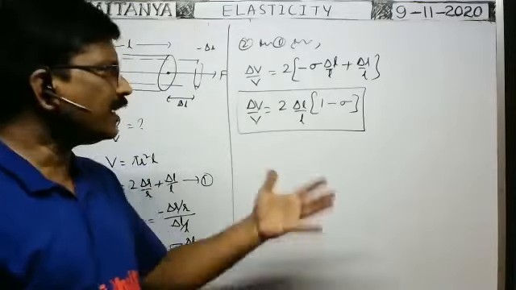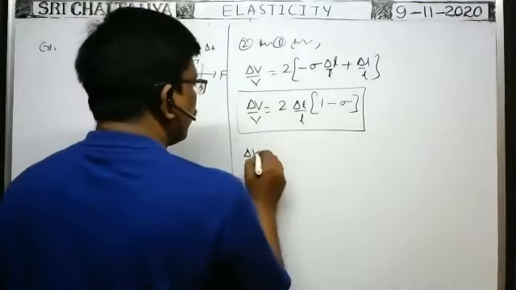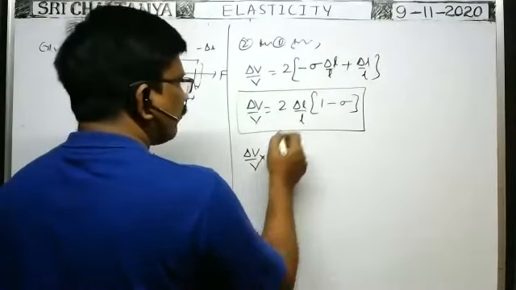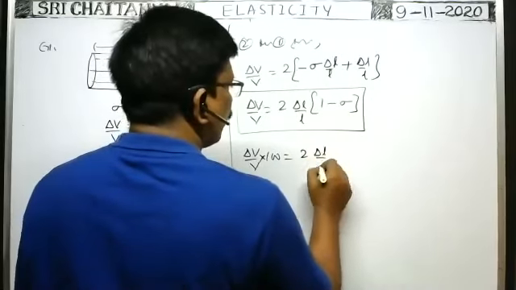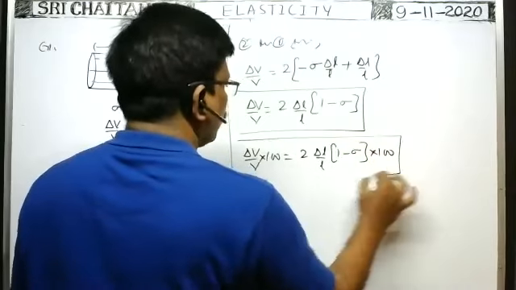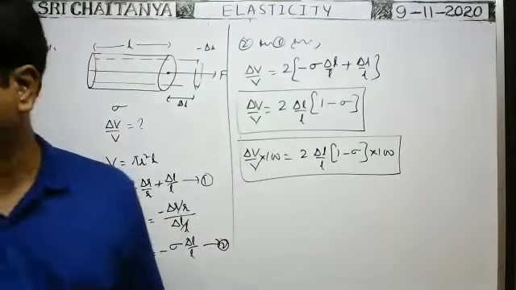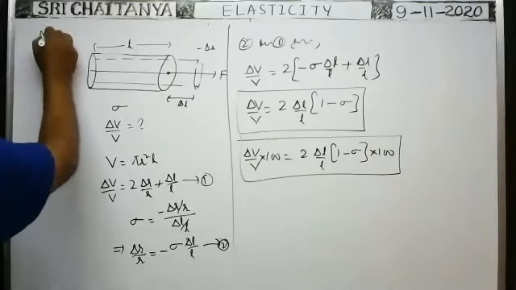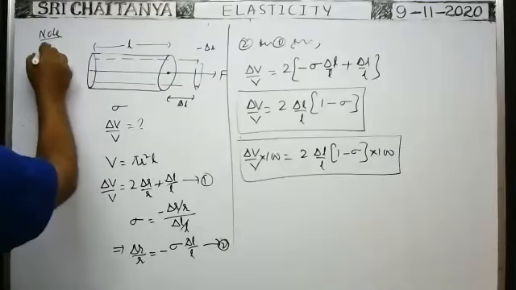That is important. Percentage means into 100. If they ask for percentage change in volume, delta V by V into 100, delta V by V means this one: 2 into delta L by L into 1 minus sigma, into 100 you write. In this way, by using this formula, we can find the percentage change in the volume. Okay. Suppose this is note 1 or example 1.